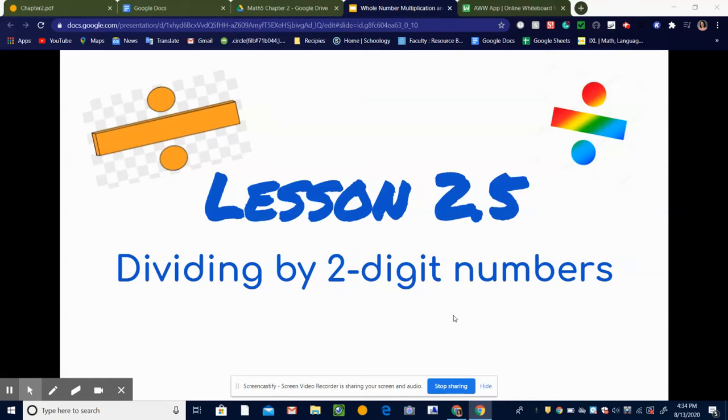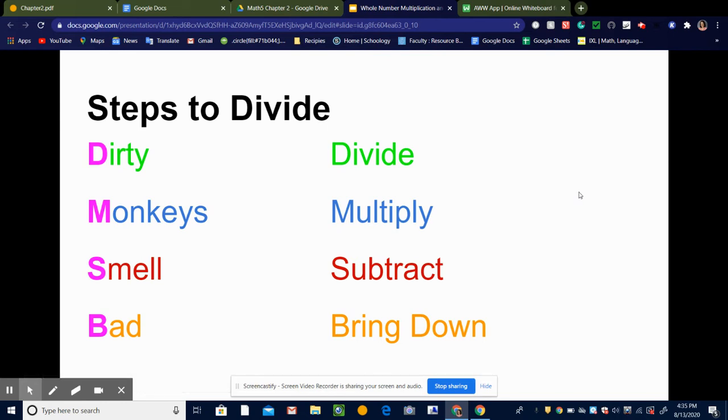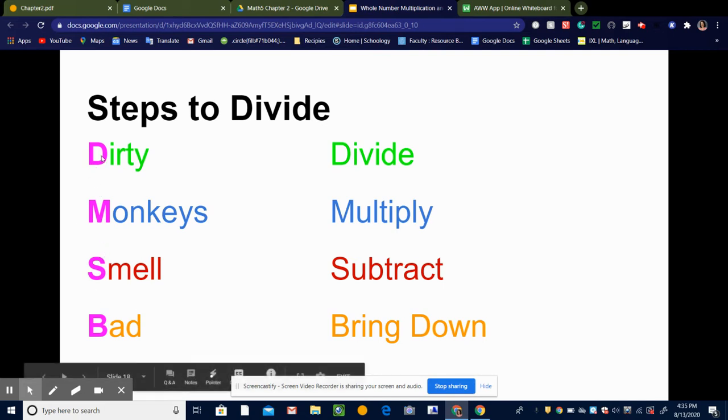In this lesson, we are going to learn to divide by a two-digit number. To do this, the first thing we need to do is learn the steps to divide. To help you memorize them, there's an acronym that goes with it: Dirty monkeys smell bad. If you can remember that, it'll help you remember the steps to take when we do long division. Each of these letters stands for a step.